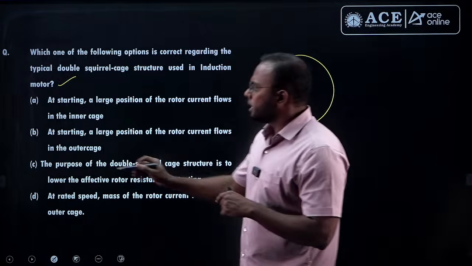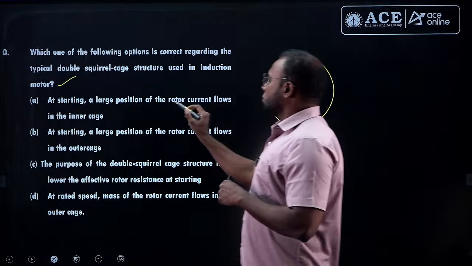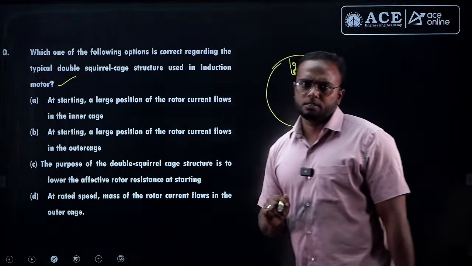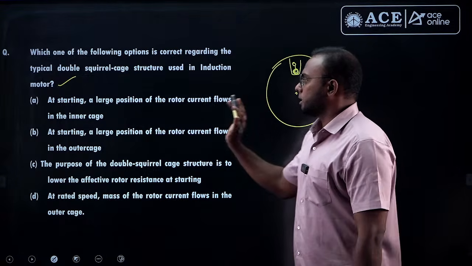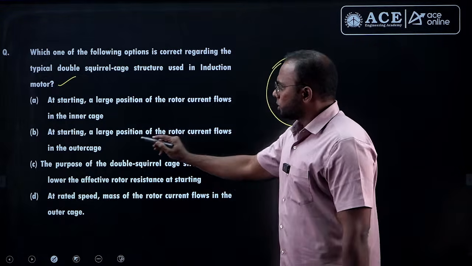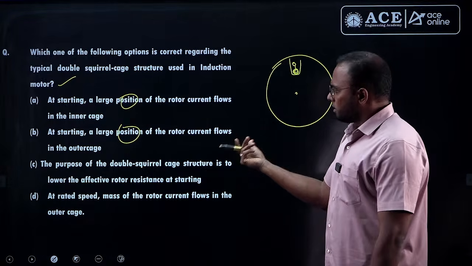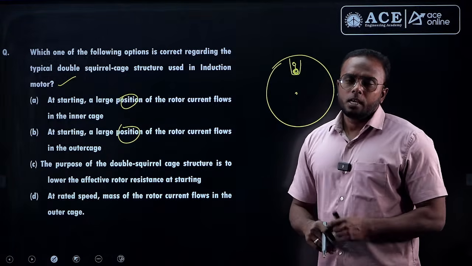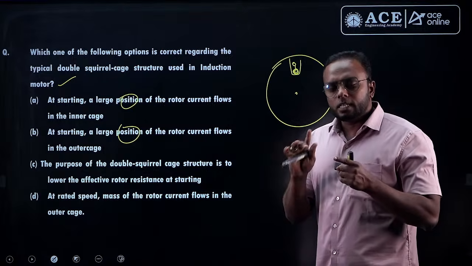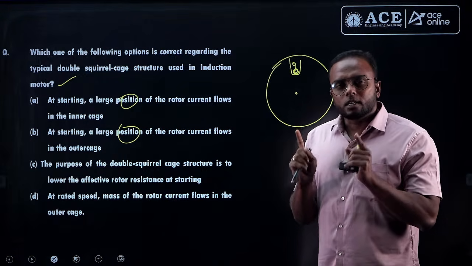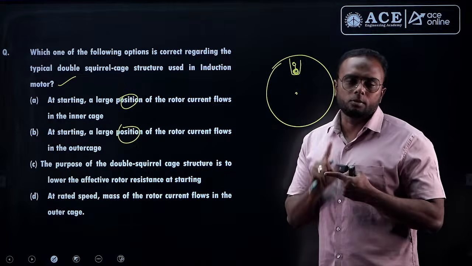And see the question here. At the starting, a large portion of rotor current flows in the inner cage. Large portion of rotor current. At starting, a large portion of the rotor current flows in the outer cage. So at the time of starting, which cage is responsible for good starting torque? It is the outer cage only. So current flows in the outer cage at the time of starting.